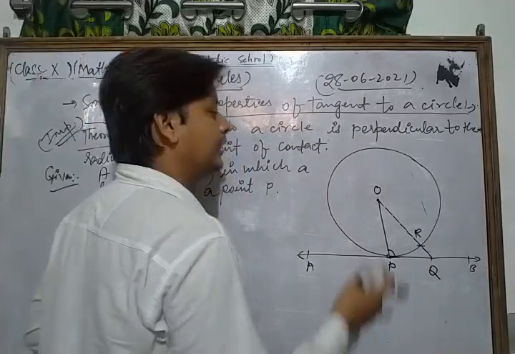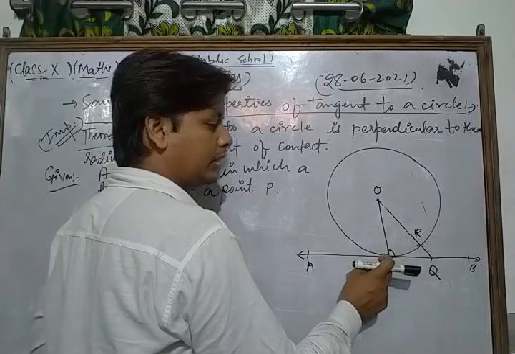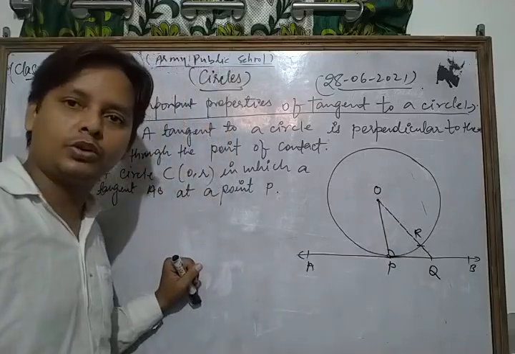We have to show that the line joining the center to the point of contact on the tangent is always perpendicular to the tangent.